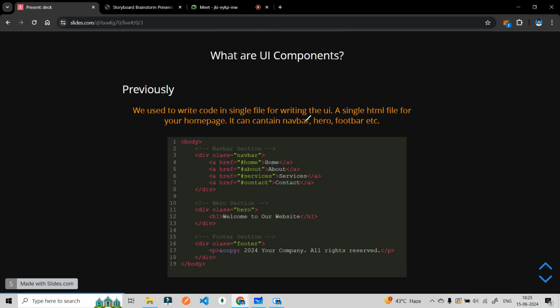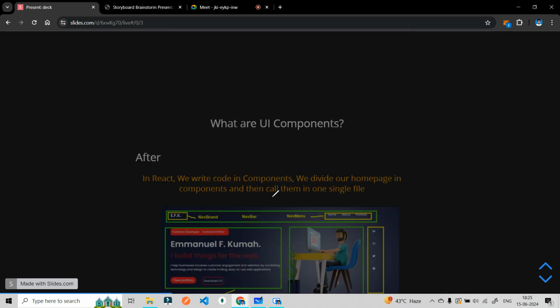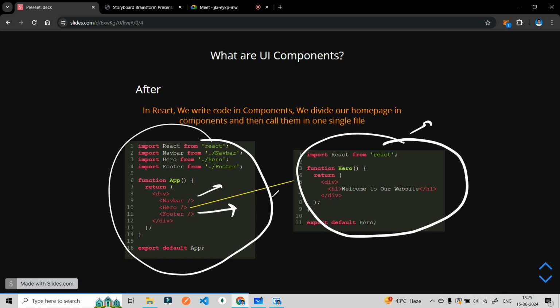How did we used to write code in HTML? We used to write code in HTML in one single file. In one single file, कि navbar भी इसमें हो गया, hero भी इसमें हो गया, footer भी इसमें हो गया. But in React, we write our code in components. ठीक है भैया?